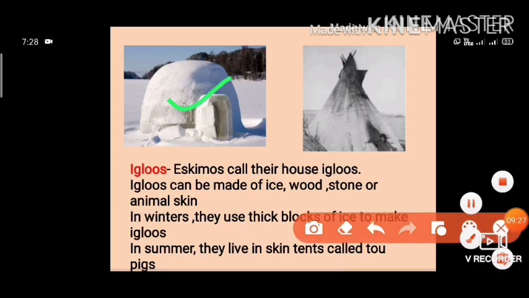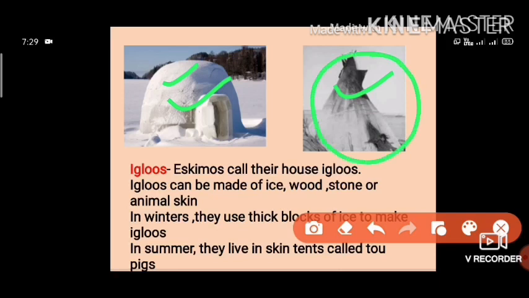They can be made of ice, wood, stone or animal skin. In winters, they use thick blocks of ice to make igloos. They can build their houses in 2 or 3 hours. In summers, they live in skin tents called tupiks.